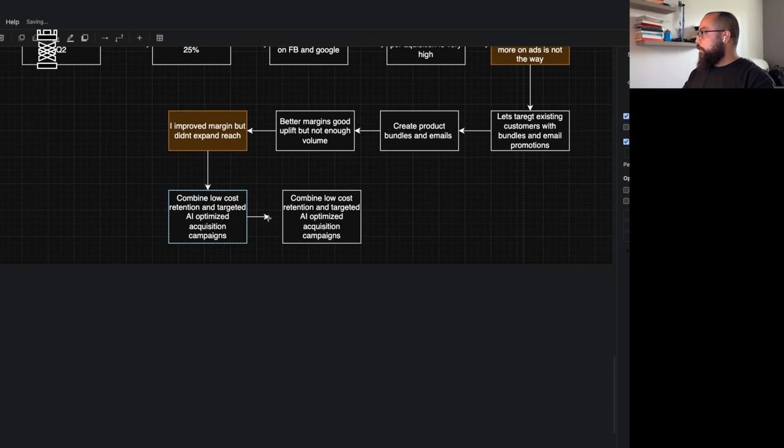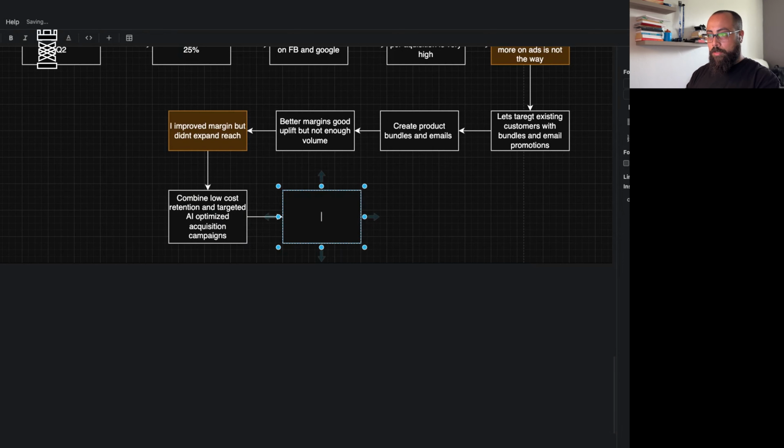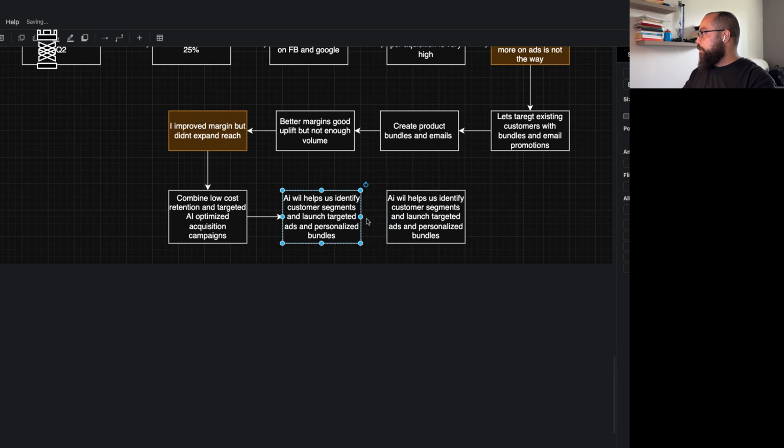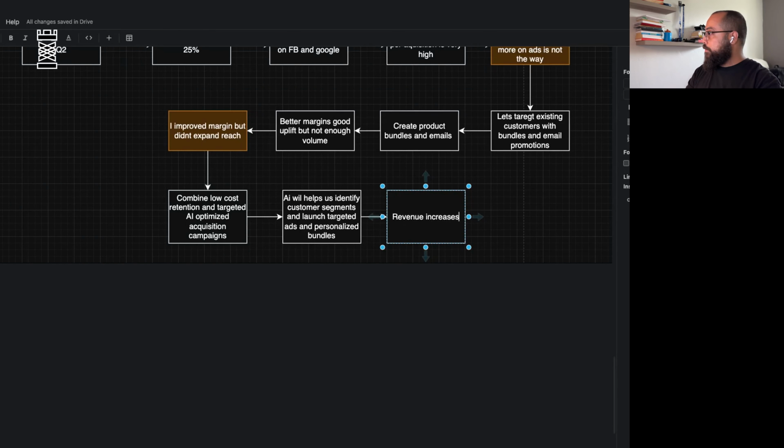All right. So again, this is our last attempt. This attempt is going to end up with an action, and the action is AI will help us identify customer segments and launch targeted ads and personalized bundles. That's our action. Observation and result: revenue increases plus low cost of acquisition plus high average order value.